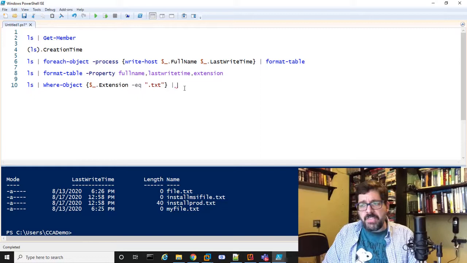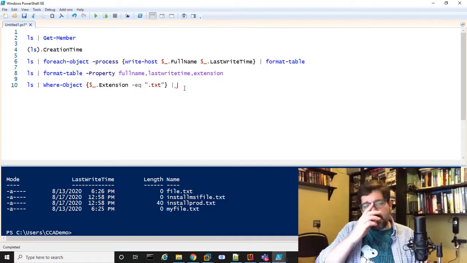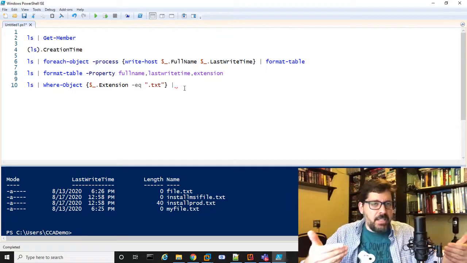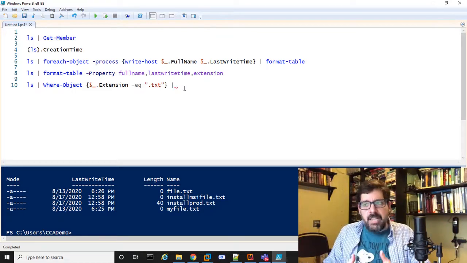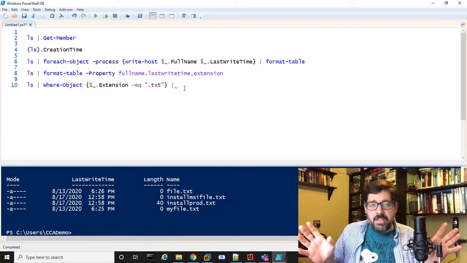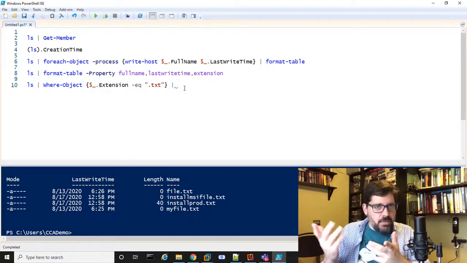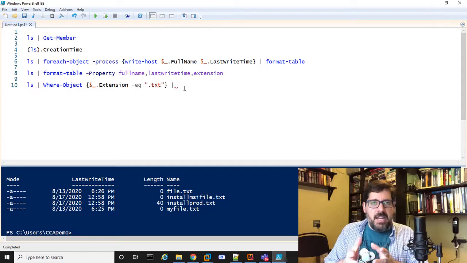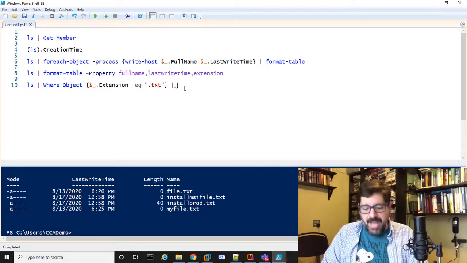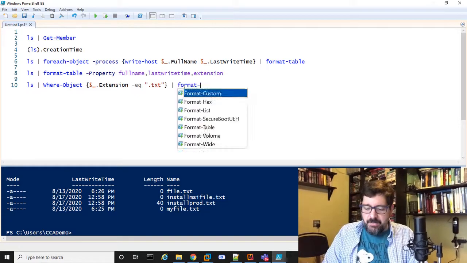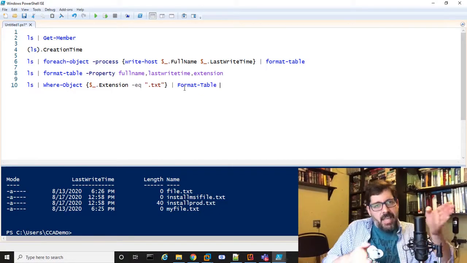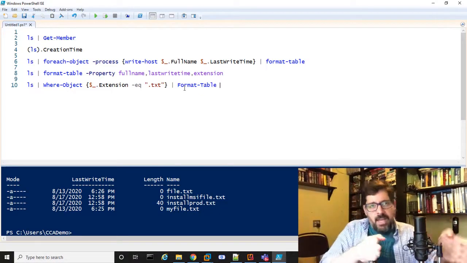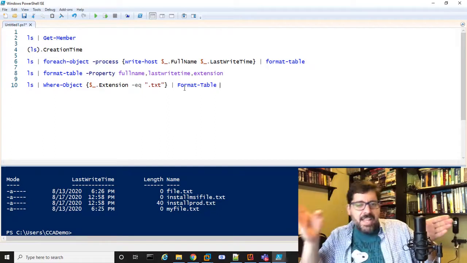But I could pipe this yet again. So now, the output of Where-Object is just another object, but it's basically only the objects that you're filtering on, right? So I'm saying just get me the objects where the extension is .txt. So now it's a much shorter list of items in that object. So now I can pass that to Format-Table, just like I did before. So here, instead of going ls directly to Format-Table, I'm going ls to filter it, then to Format-Table.